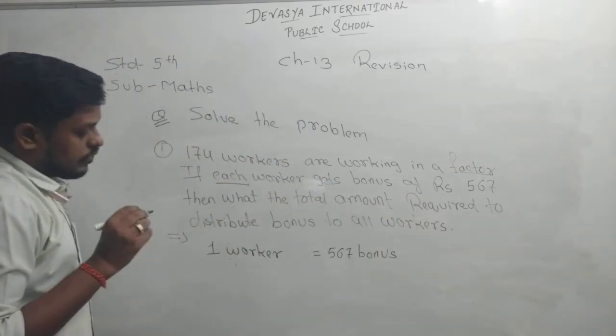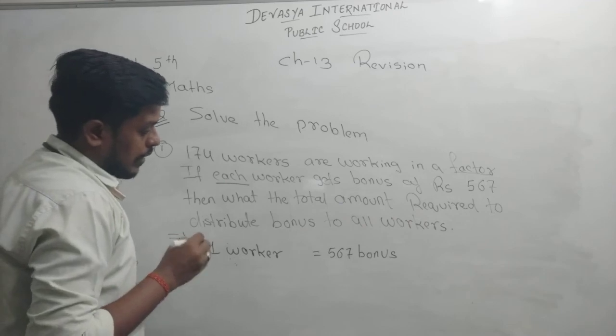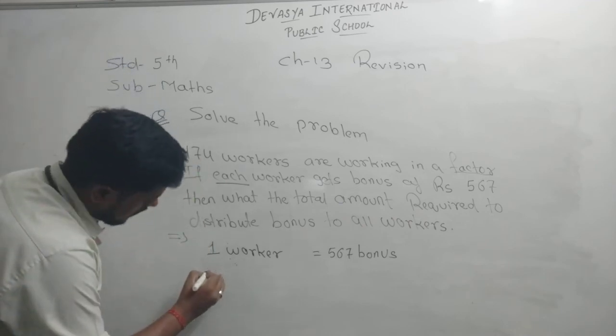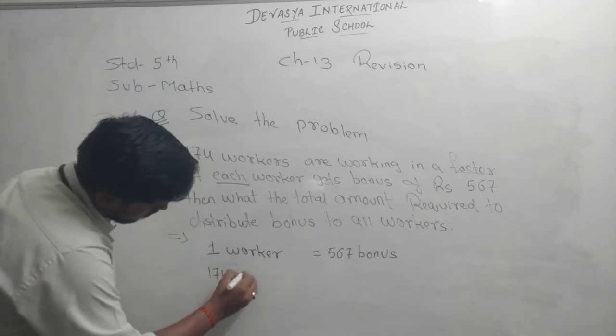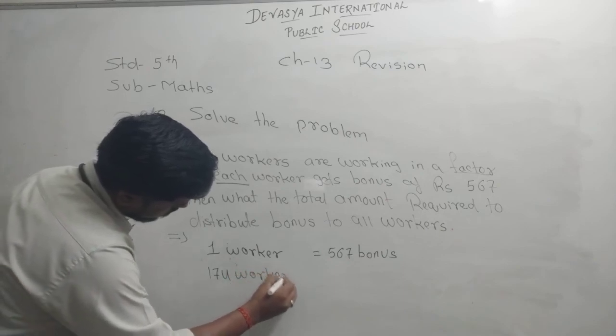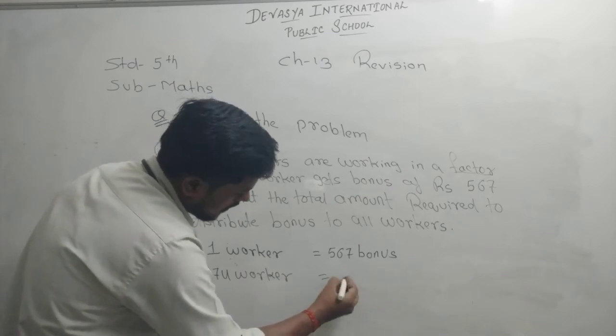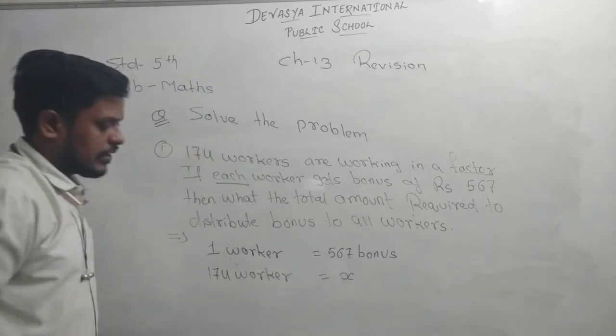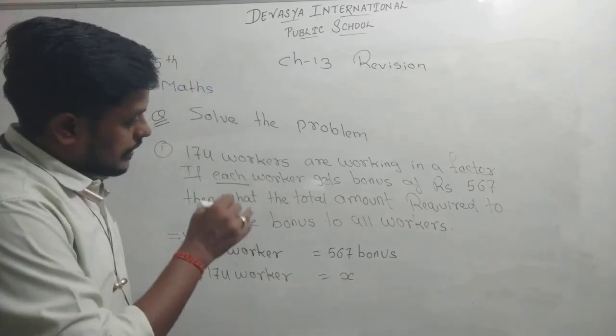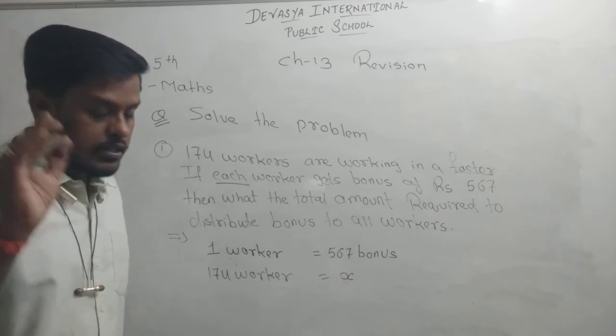So we have to calculate the total amount for the 174 workers. So this we are not knowing, but instead of question mark we will take X. Clear?